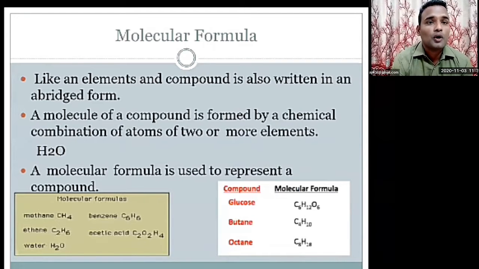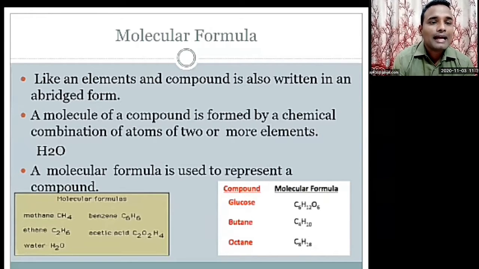So what is the use of molecular formula? In the next standard, you will see chemical reactions, and there you can use the molecular formula. A molecular formula is used to represent a compound. Here, as examples, I have given some molecular formulas. Methane is CH4: one atom of carbon and four atoms of hydrogen. Ethane is C2H6: two atoms of carbon and six atoms of